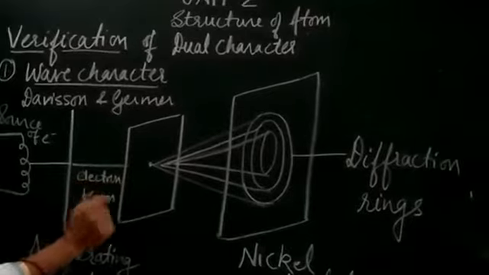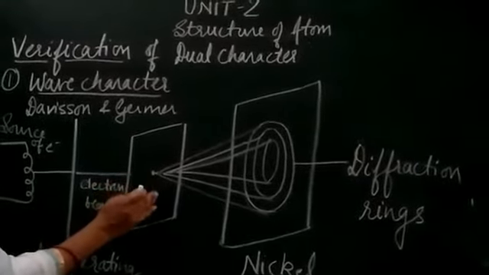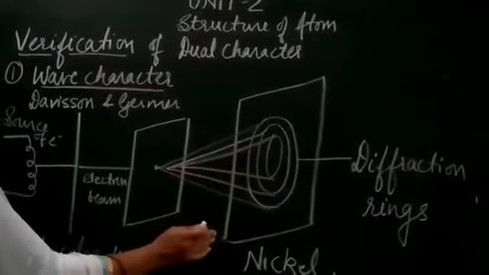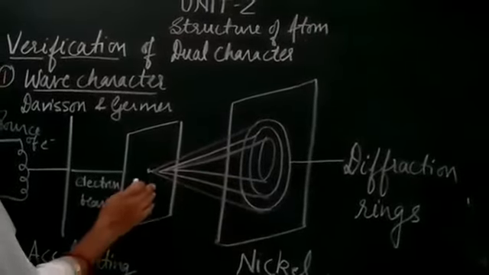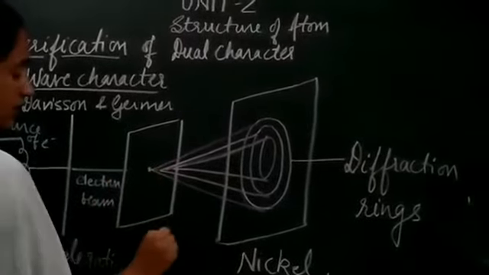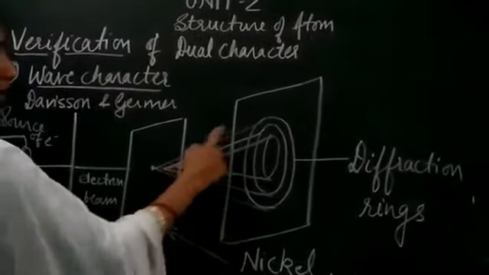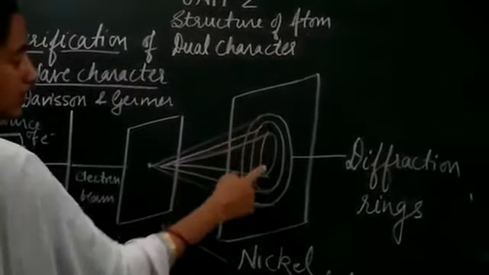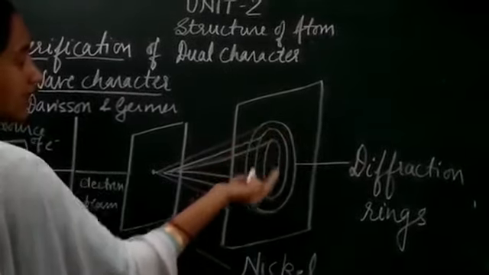You can see here, they are then passed to the surface, and we find that diffraction will take place when this nickel metal foil is placed on their path. And we get concentric rings, which are bright and dark rings.